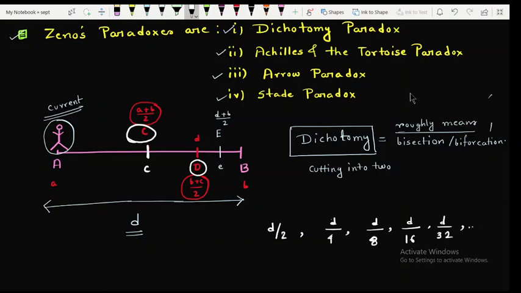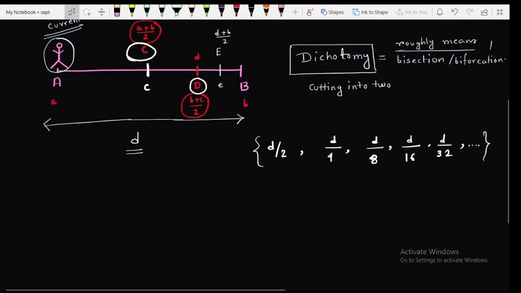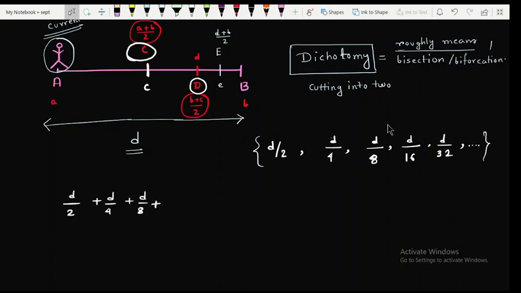So in this manner you would obtain an infinite sequence of numbers like d by 2, d by 4, d by 8, d by 16, d by 32. So this would be an infinite sequence, and if you consider the sum of these distances, d by 2 plus d by 4 plus d by 8 plus dot dot dot, this would be up to infinity, and apparently it seems that this process would be an infinite process.